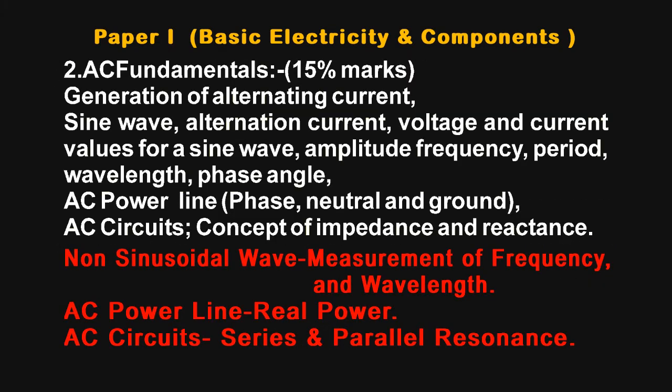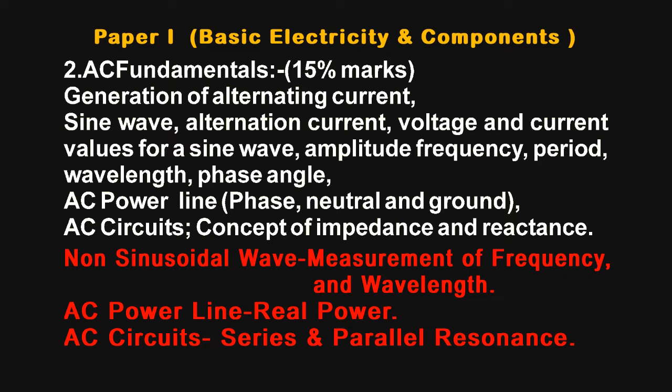The second chapter in paper 1 is AC fundamentals. In AC fundamentals, nearly 25% of marks are given to this chapter, and it deals with generation of alternating current, sine wave, alternating current, voltage, current values of sine wave, amplitude and frequency, periods, wavelength and phase angles. All the definitions have to be explained in this chapter.